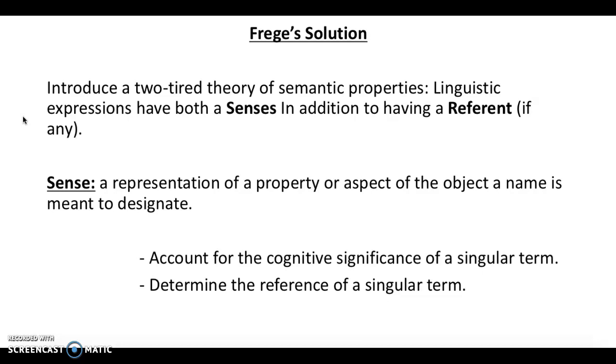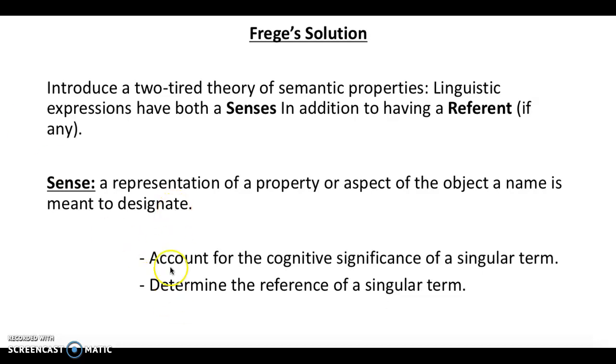So the sense of a linguistic expression, for example, the sense of a singular term or a proper name like Hector, is supposed to account for the cognitive significance of the name Hector. In addition to accounting for the cognitive significance, senses are also supposed to be the things that determine what linguistic expressions refer to.